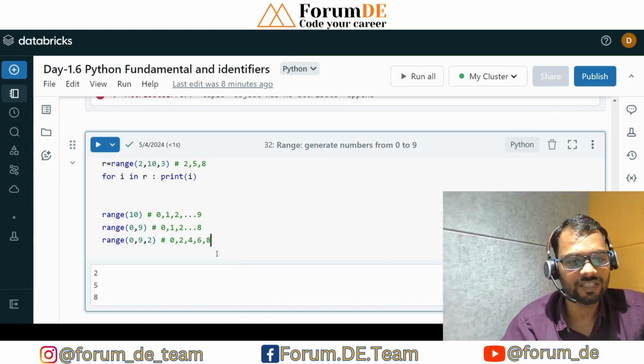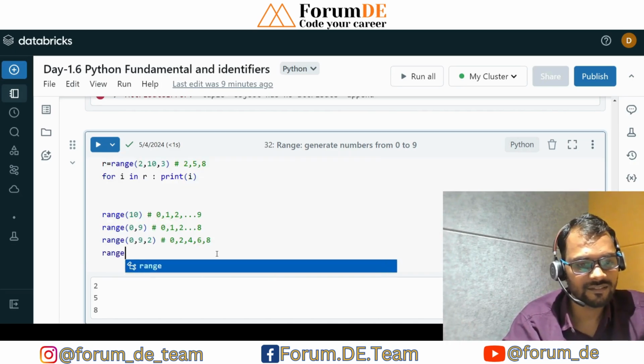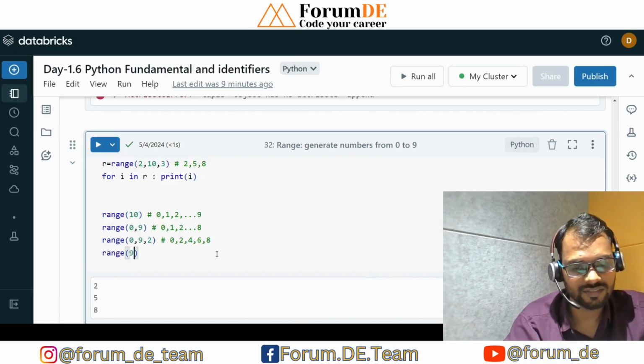If I mention the same thing with 0 comma 10 comma 5 step, the last is the 5 step. So this starts from 0, and how many steps? 5 steps, so 5 plus 0.